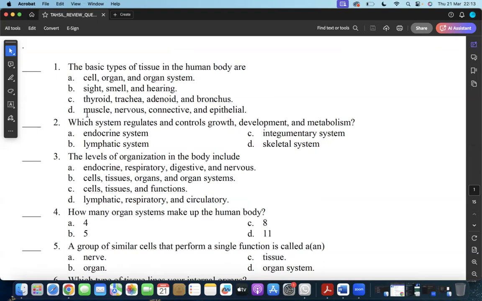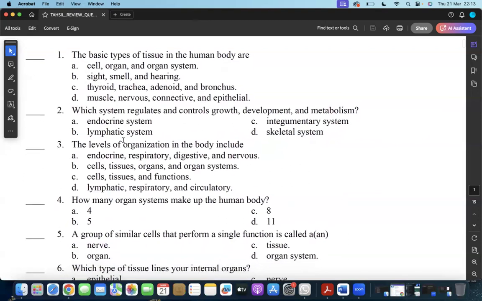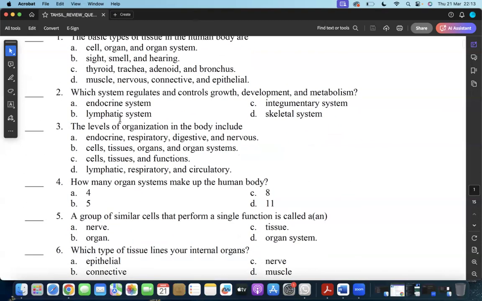But the one that actually talks about tissue is D. Muscle tissue is made up of muscle cells. Nervous tissue is made up of nervous cells. When the nervous cells connect with one another, they form a tissue. We have a tissue called connective tissue, and we have epithelial tissue. So D seems to be the most correct of all the answers. So the answer to number 1 is D.